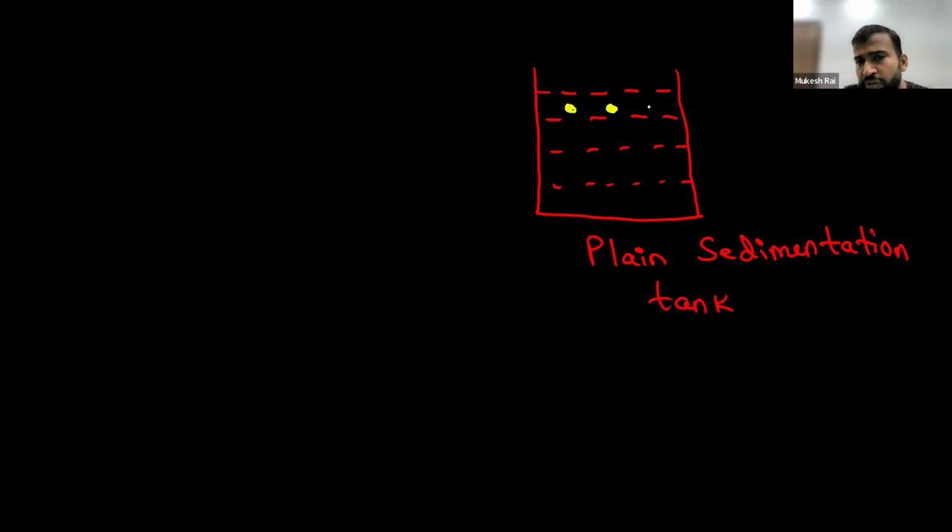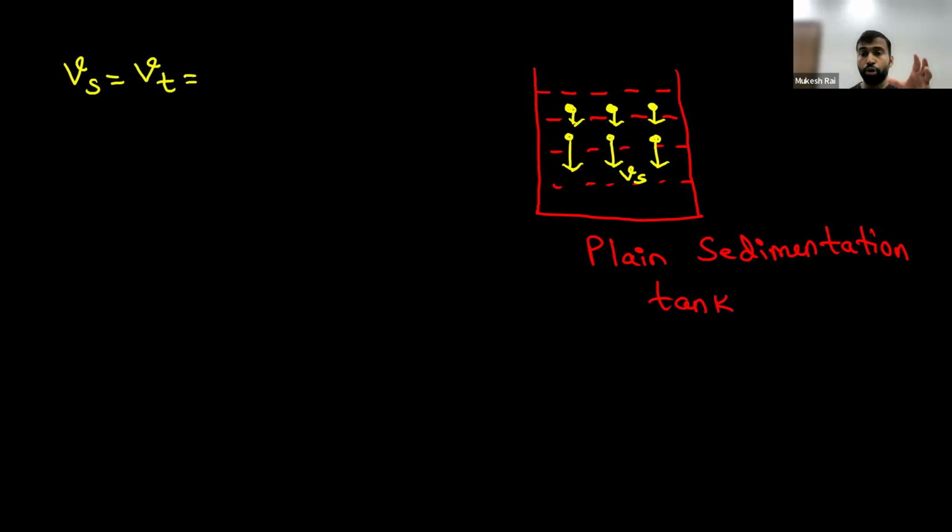The grit particles present in this water, that is the larger grit particles, get settled down due to their own weight, and the velocity which they attain during this downward journey is nothing but the settling velocity, denoted by Vs. And this concept is exactly the same as the concept of terminal velocity. So we can say that the settling velocity is exactly equal to the terminal velocity, and we know the terminal velocity concept from Stokes law.